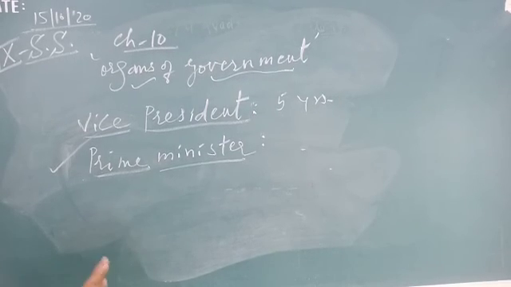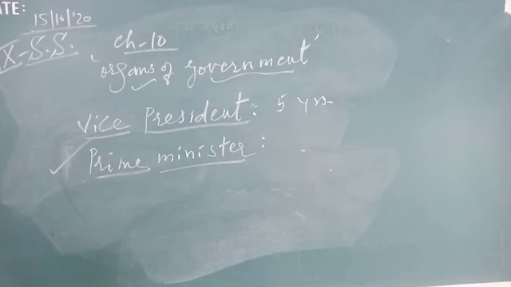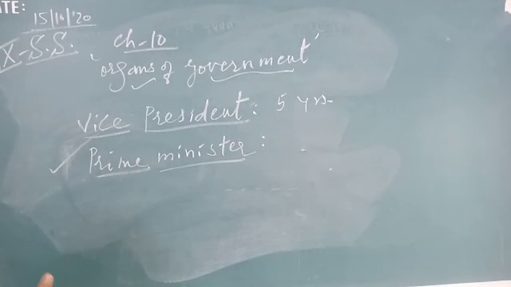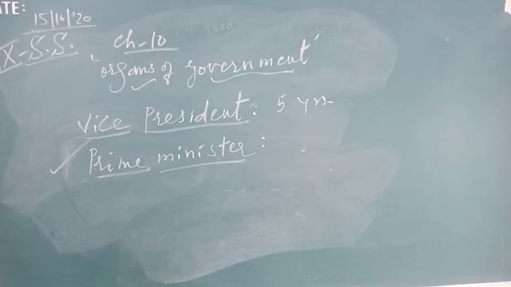Okay, so this is up to the central level: the president, prime minister, cabinet ministers and vice president. Tomorrow we shall discuss the ministers at the state level. So they are called state executives. The president, vice president, prime minister, cabinet ministers, parliament, all these are called the central executives. Now from tomorrow we shall discuss the state executives. So that is the governor, then the chief minister and council of ministers. Okay.